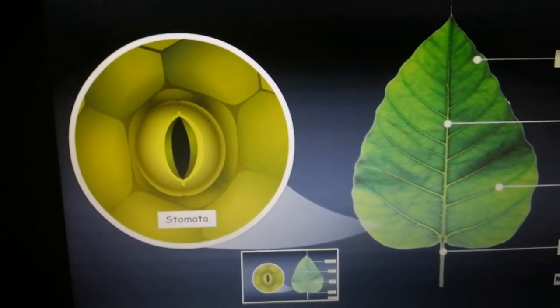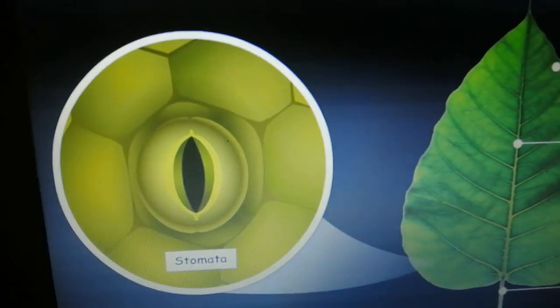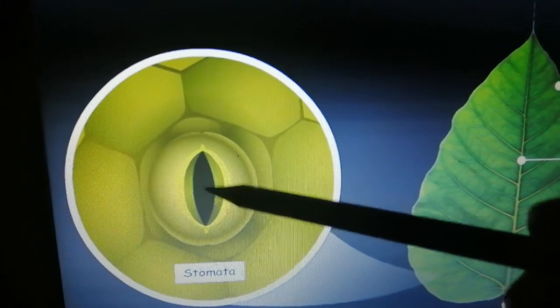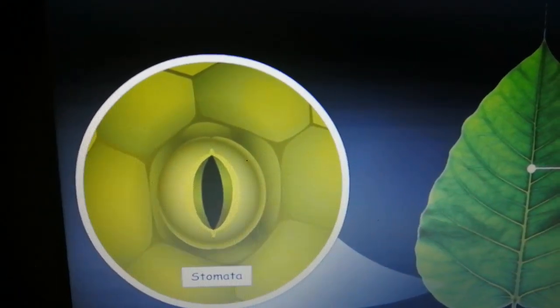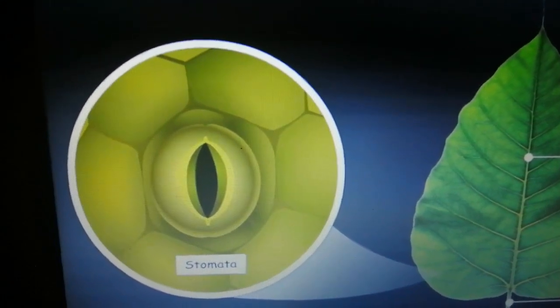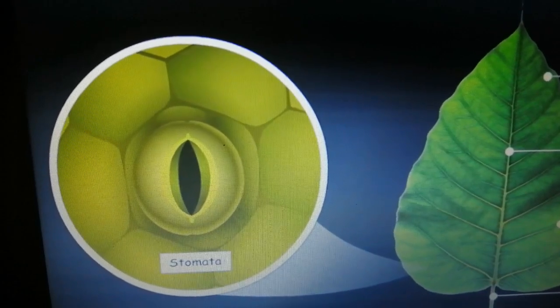This is a stoma, and this black area is the opening through which the plant is going to breathe. These are present on the leaves of the plant.